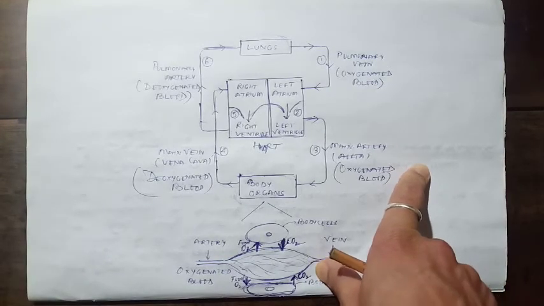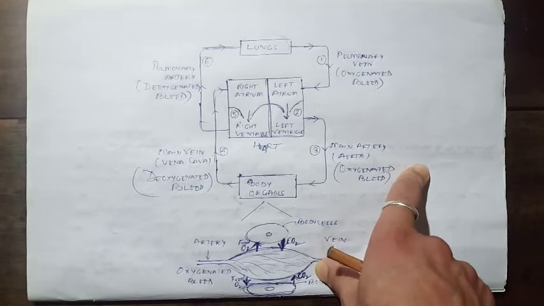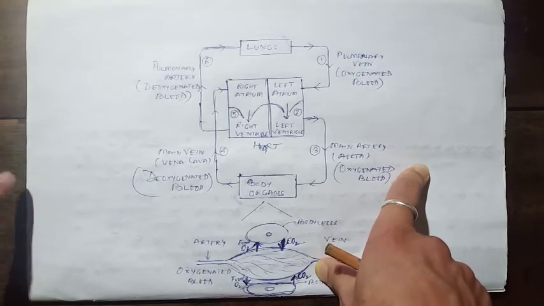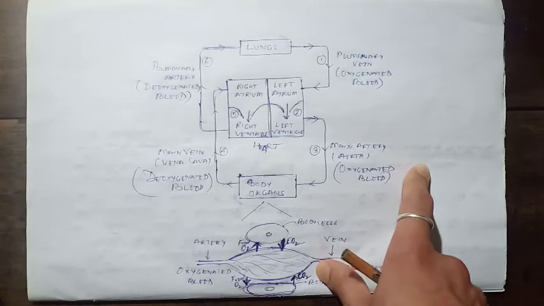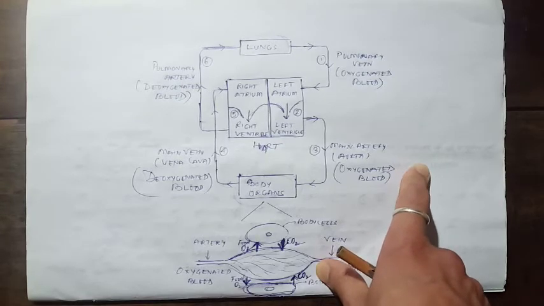Oxygenated blood is the blood which is full of pure oxygen, and deoxygenated blood is devoid of pure oxygen and fully rich with carbon dioxide, liquid wastes, and different types of solid wastes.